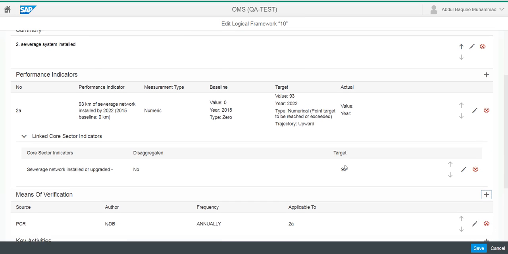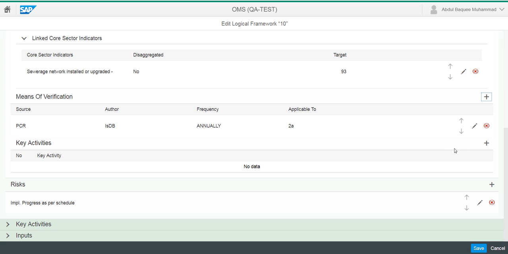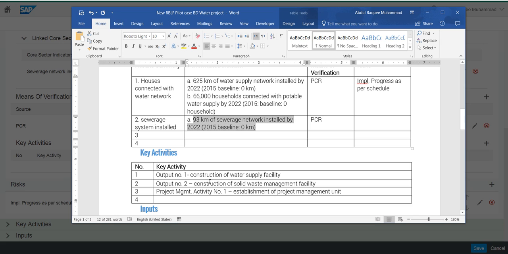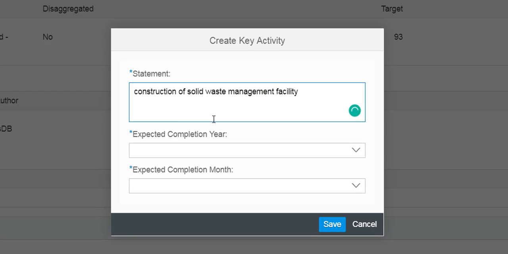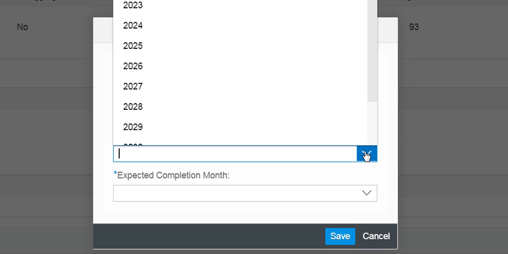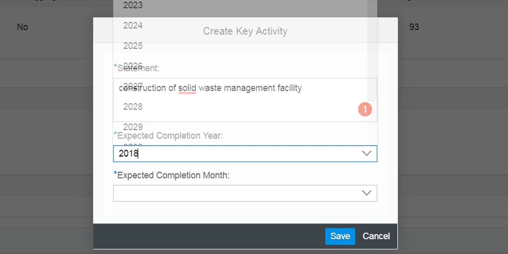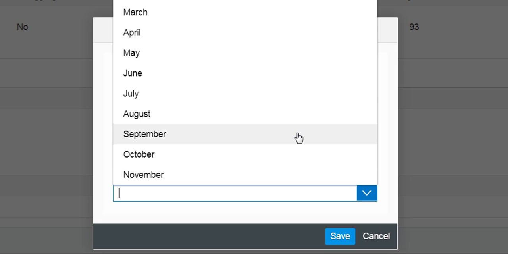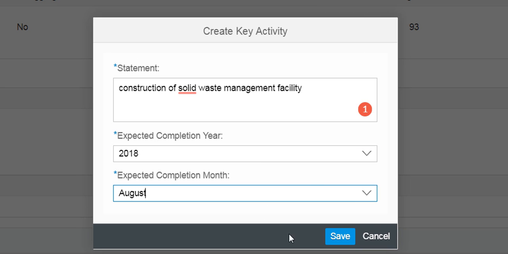Now one thing you remember, the activities. We need to fill the activities. What I mean by activity is this one, construction of solid waste management, because now we are in output number 2. We forgot to do it for the first one, but I will do it right now. Let me just finish since I am in the second output. In the activities, it expects you to specify the years. So we said we'll start in 25, so let's say the completion year is 2018, and let's say in August, the month.